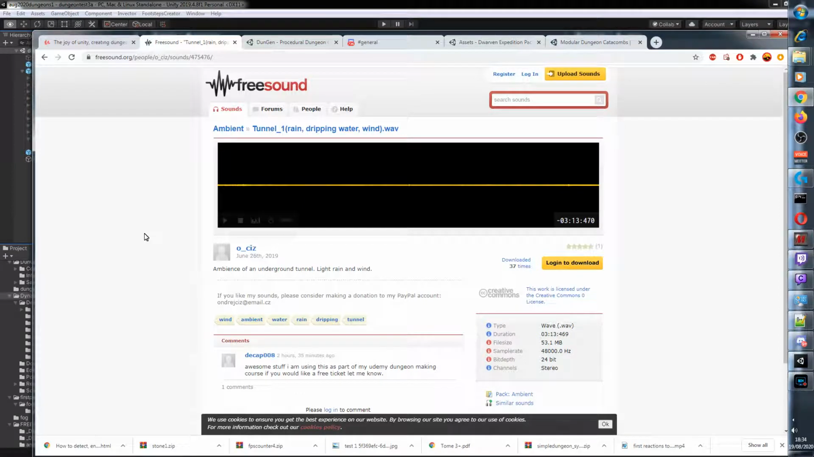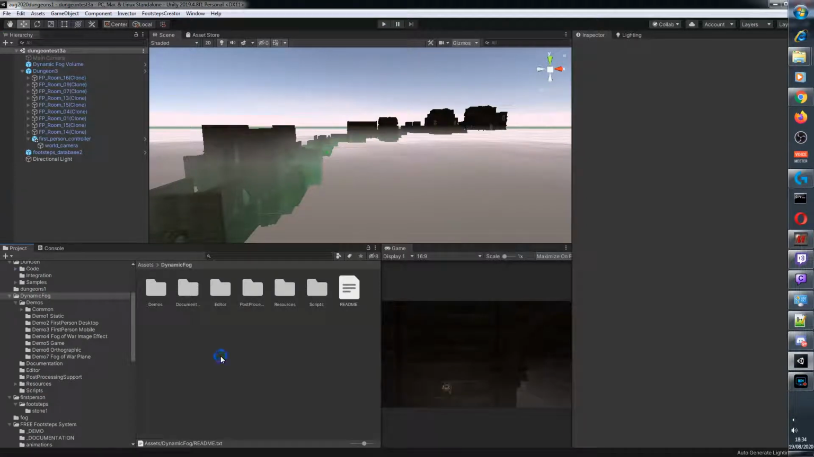Hello there. So we're going to use a free sound called ambient tunnel1 rain, Creative Commons Zero license. But I'm still going to attribute them. Zero says ambience of an underground tunnel, rain, light, and wind. Can't hear anything. Be quiet. Right. Okay. Well, we'll stick it in.